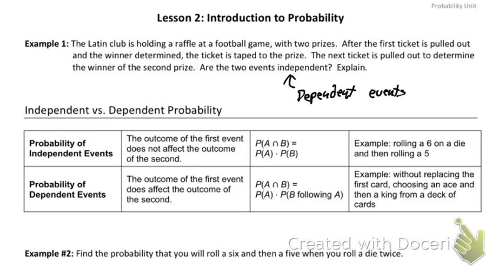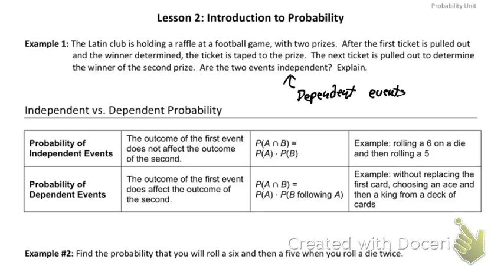Now compare this to rolling a die. If I roll a 2 on a die, and then I roll another die after that, the 2's not missing. I could still roll another 2. In this event, with the Latin Club raffle ticket, I can't pull that ticket out again. Once I pull a ticket out, it's gone. It's no longer part of our probability. So that's the difference between a dependent and independent.